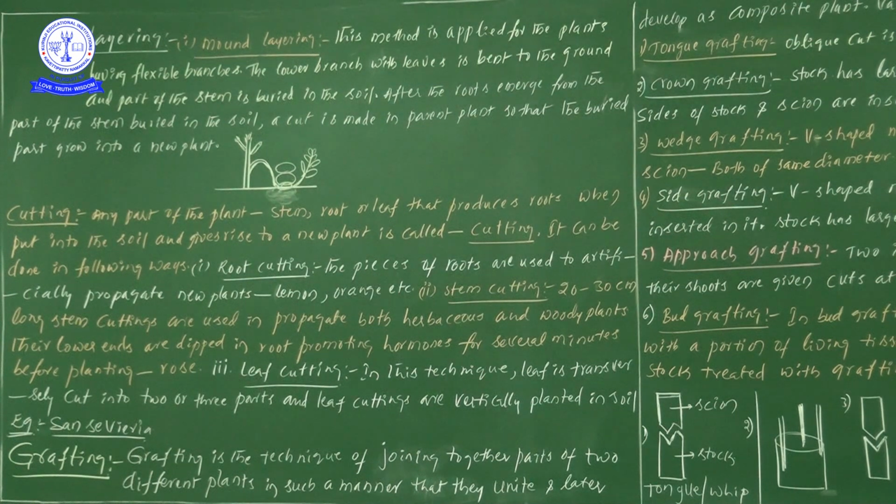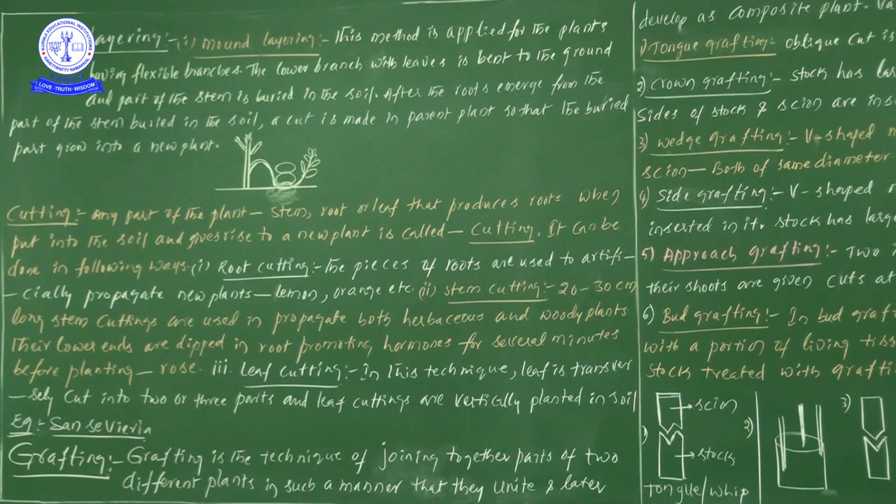I have also observed one more thing: curry leaves. Near our home I have seen the development of a shoot system from the roots. So I will consider curry leaves also, but I am not claiming it; if you also observe the same kind of thing in your surroundings, you can keep that information in mind. From the root cutting point of view, we observe development of new plants from roots, and I have seen the same phenomenon in curry leaves beside our home, so I would like to share this point with you.